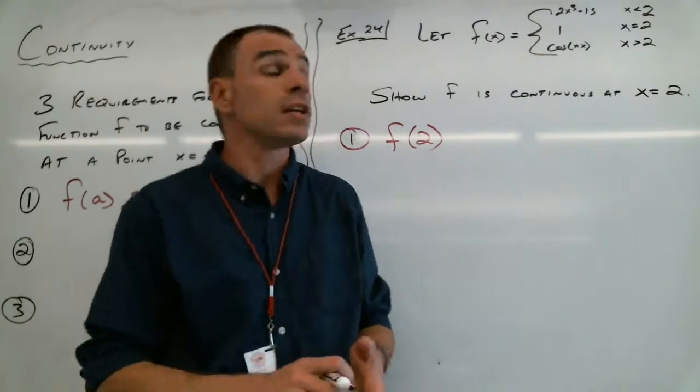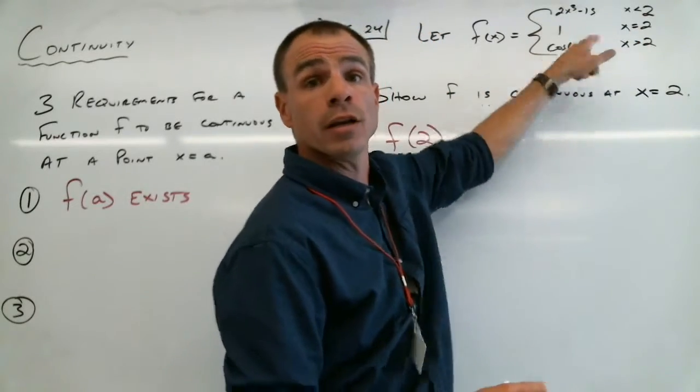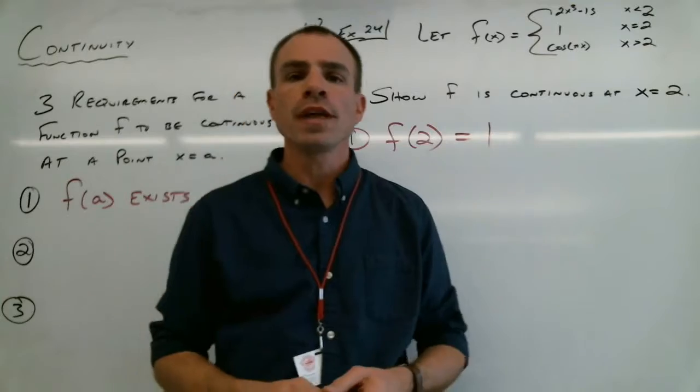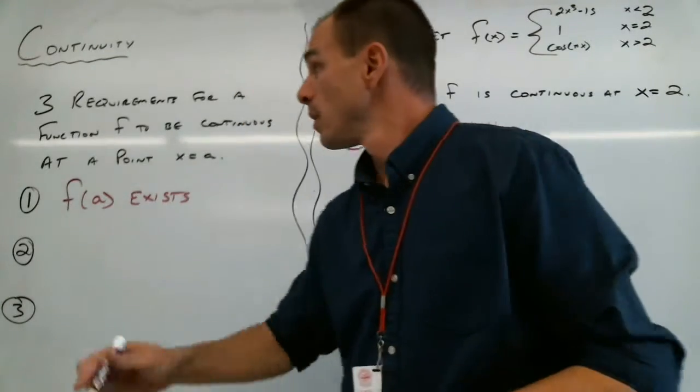And this is rather easy, right? Because we see that when x is 2, the function is 1. So by writing down that f of 2 is equal to 1, you are showing the AP reader that the function actually exists at x equals 2.